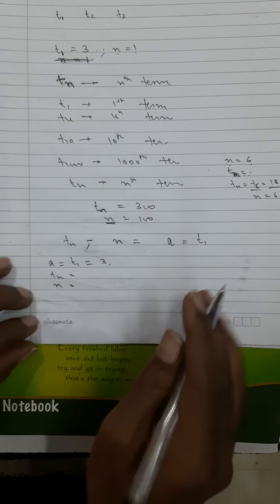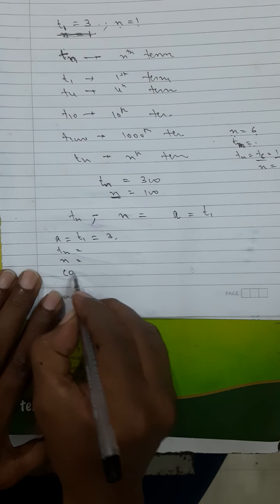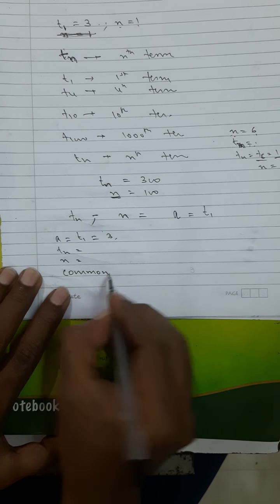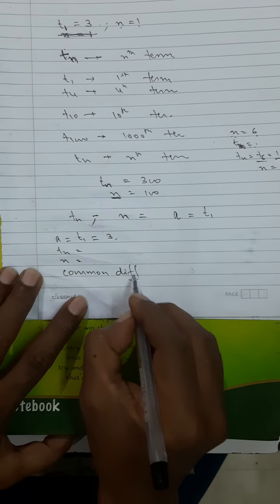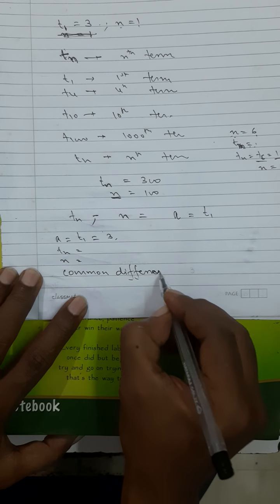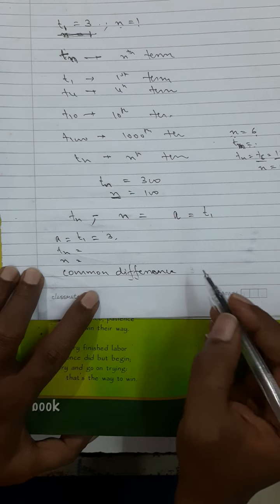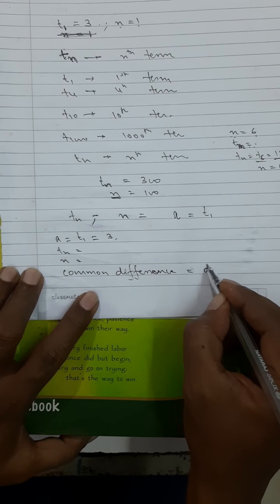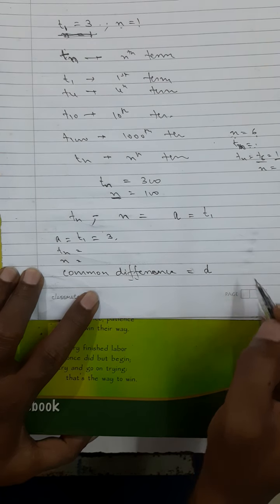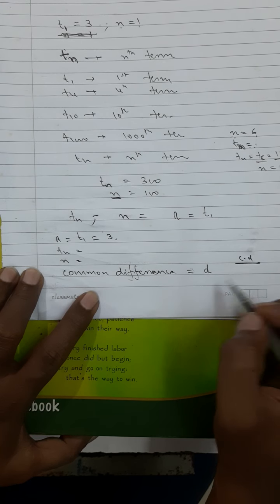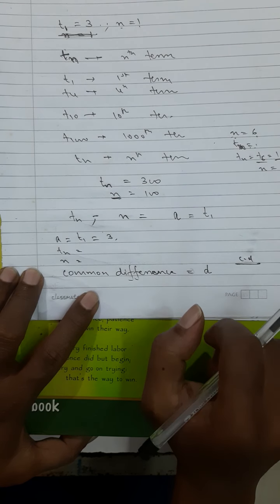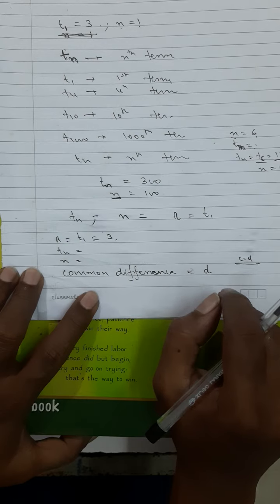Okay. Very important one is common difference. The most important of all. Actually, each and everybody is important, but this is extraordinarily important. Common difference, which is called as D. Actually, it should be common difference, CD, but it is taken as D. What is D? See, this is very, very, very important.